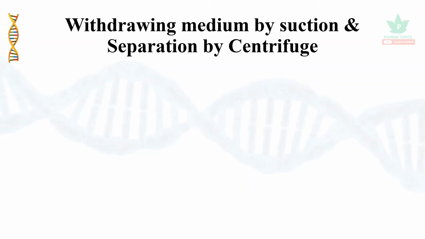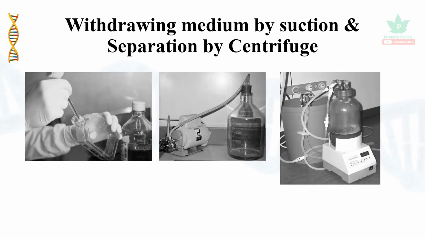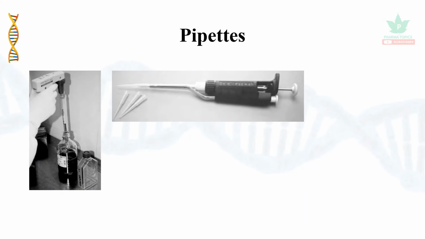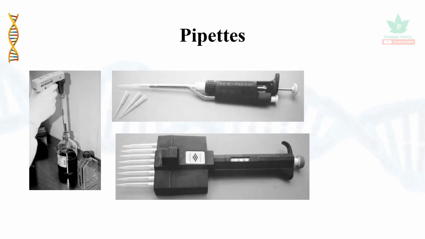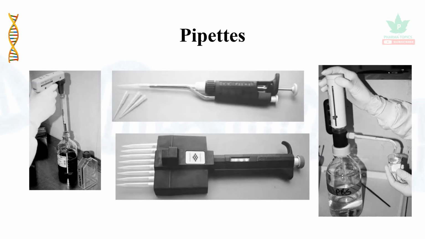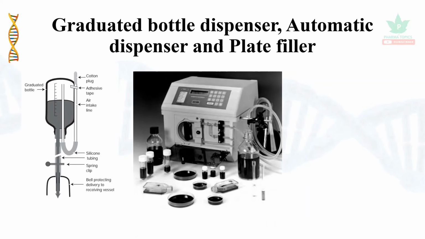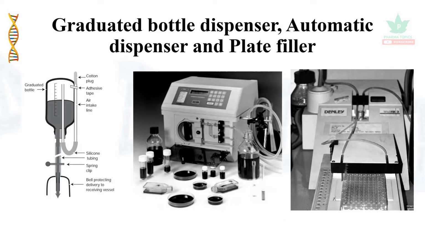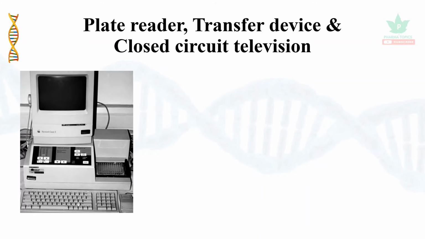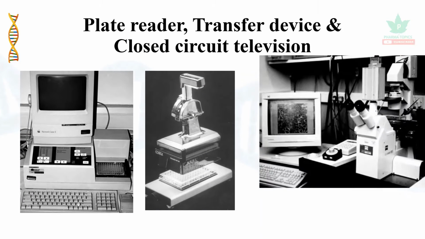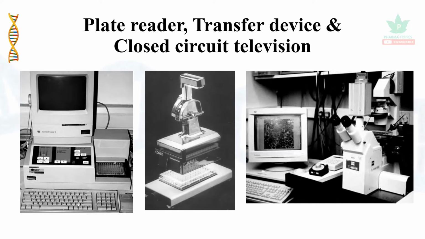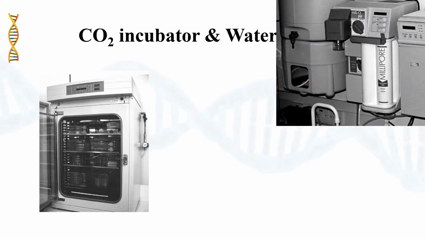Then other equipment needed are for withdrawing medium by suction and separation by centrifuge. Then pipettes, which may be single or multiple withdrawing pipettes, and suction pumps could also be used. Then graduated bottle dispenser, automatic dispenser, or plate fillers can also be used in cell culture. Then plate readers, the transfer device, and closed circuits with a television are also essential to visualize the cells. Then CO2 incubator and water purifier.